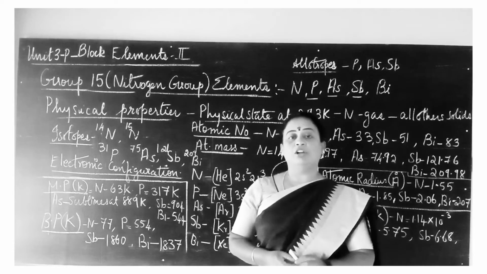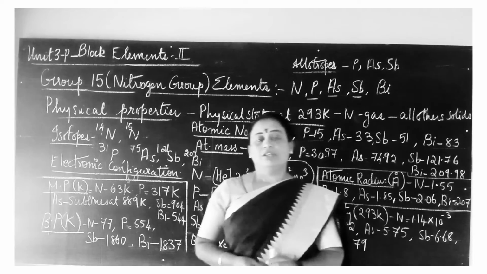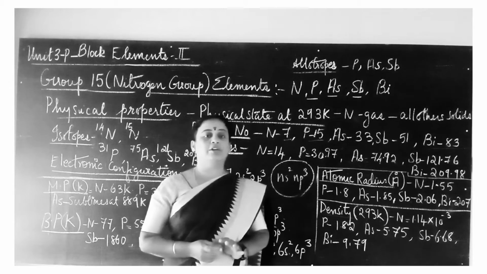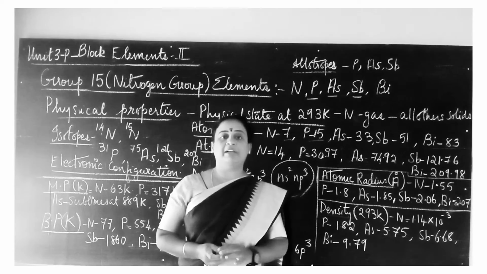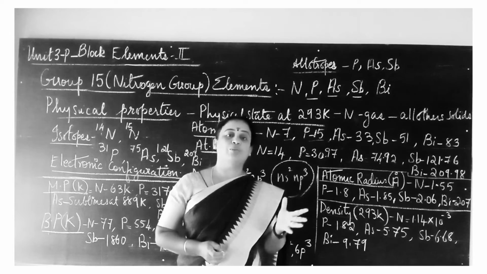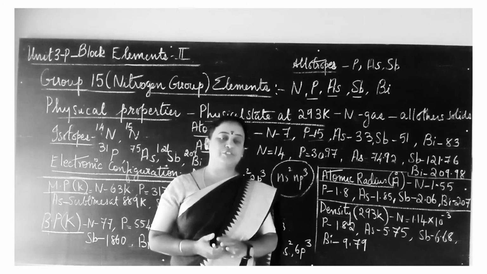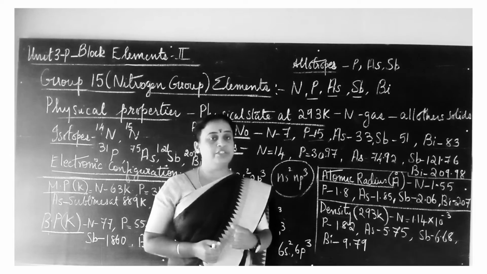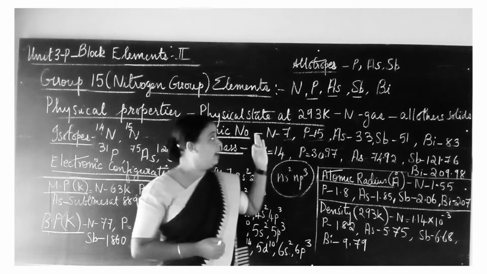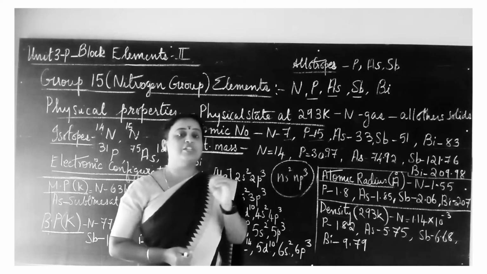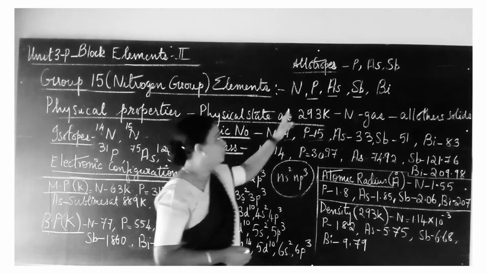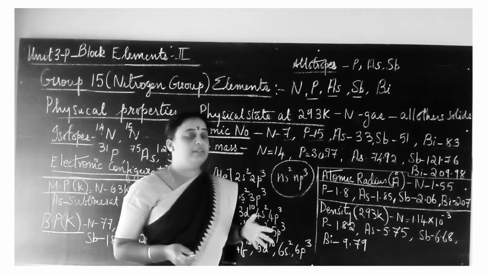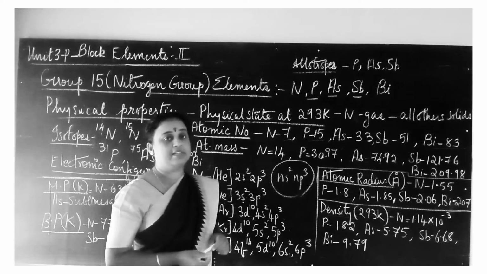Now let us study the allotropism of the 15th group elements. Only 3 elements in the nitrogen group family exhibit allotropism. Allotropism is a property of an element where the element exists in one or more crystalline or molecular forms in the same physical state. In this group, nitrogen and bismuth do not exhibit allotropism, whereas phosphorus, arsenic and antimony exhibit allotropism based on color. Different allotropes exist for phosphorus, arsenic and antimony.